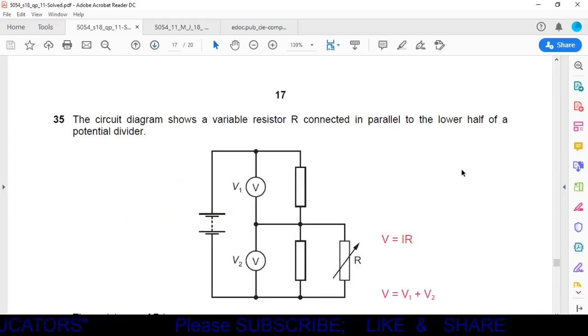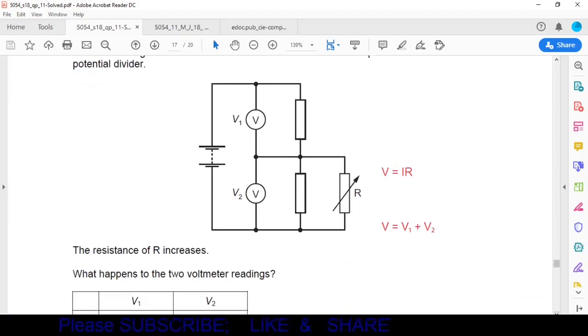Question number 35. The circuit diagram shows a variable resistor R connected in parallel to the lower half of a potential divider. Here we have two voltmeters, V1 and V2. Here a potential divider is connected. The resistance R increases. Now we are increasing this resistance R. What happens to the two voltmeter readings? What will happen to V2 and V1?